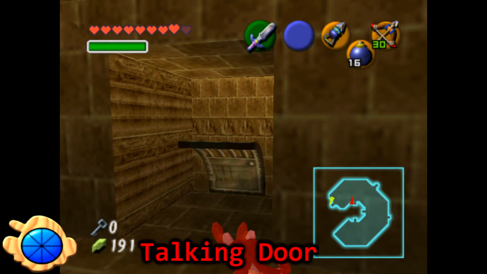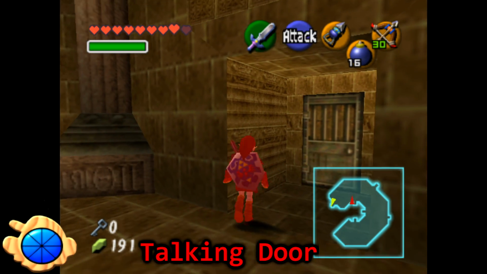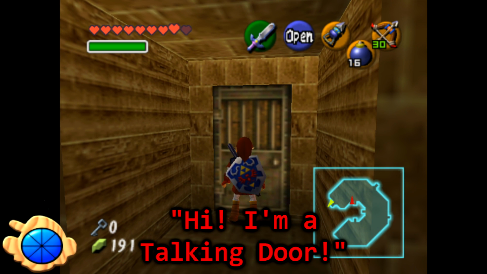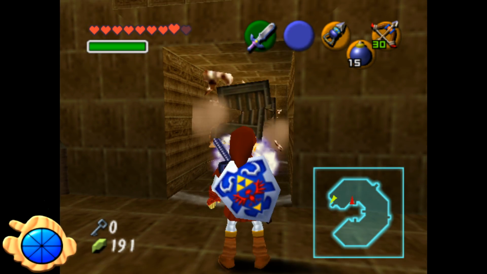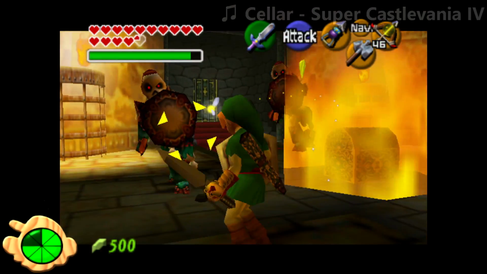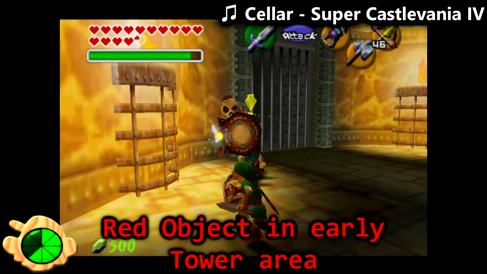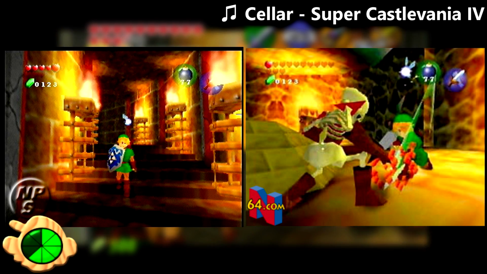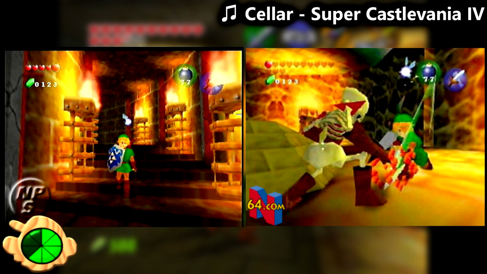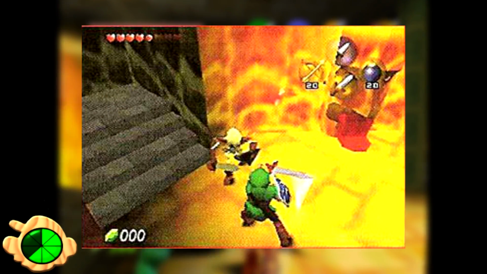Talking Door. There's a string of unused text that says, "Hi, I'm a talking door." There's no way to activate this during normal gameplay, although it does exist in one of the Master Quest test maps. Red Object and Early Tower Area. There are a number of beta screenshots of Link in Ganon's tower, but it's unclear what red object is being referred to. The closest thing we found was this object near the wall, that is apparently meant to be a tongue.